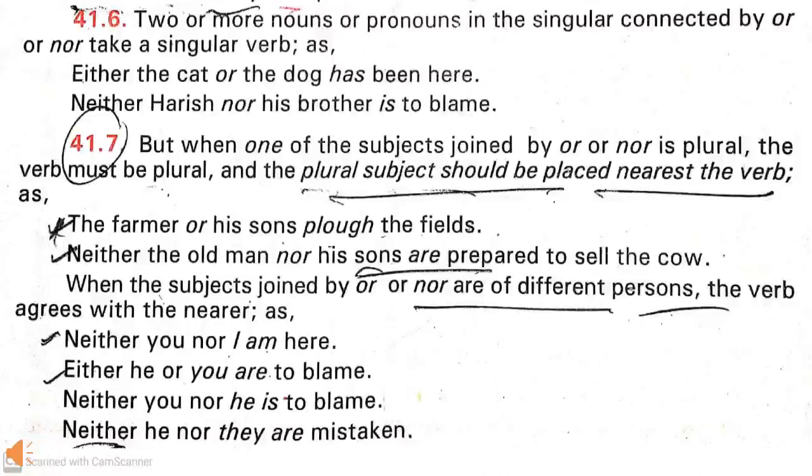And if the subjects joined by or, nor are of different persons, the verb agrees with the nearer. For example, neither you nor I am here. Here the verb am is used and that agrees with I. Either he or you are to blame. Here the verb are is having agreement with you.